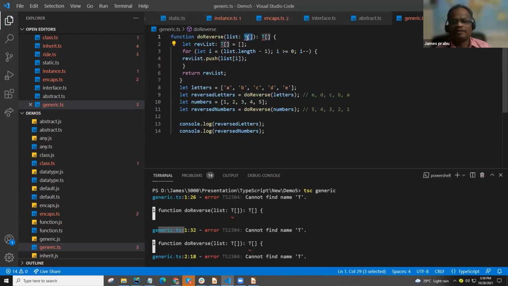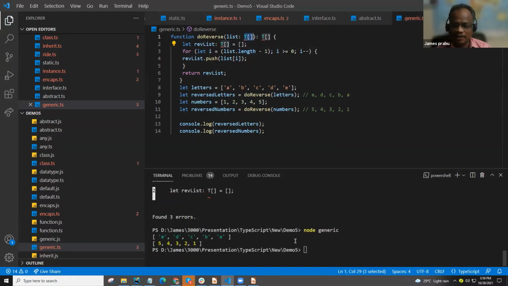As per the TypeScript concept, if you go with T and this symbol, it should handle the generic. This is the way, but this IDE or this particular version throws an error when it should be a warning. But it shows the correct result.